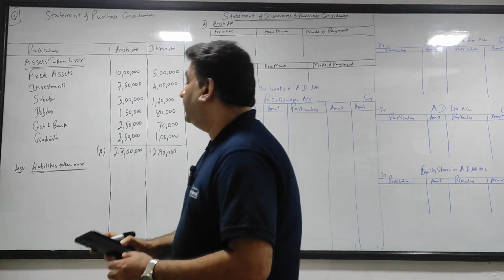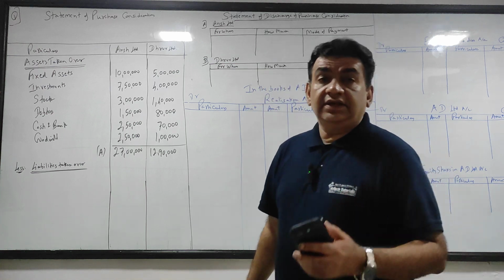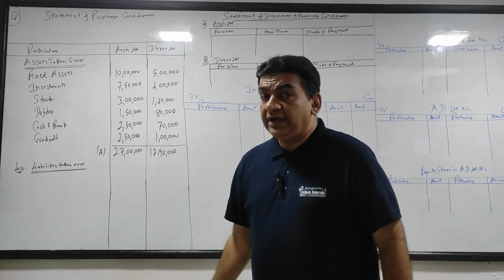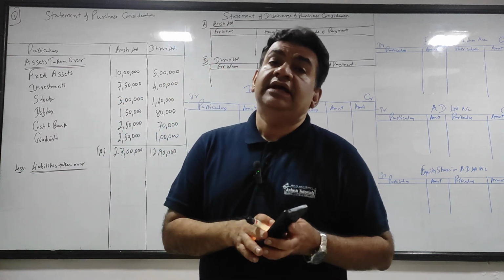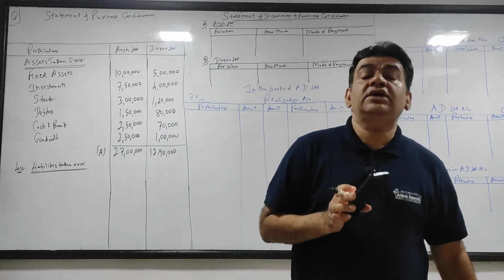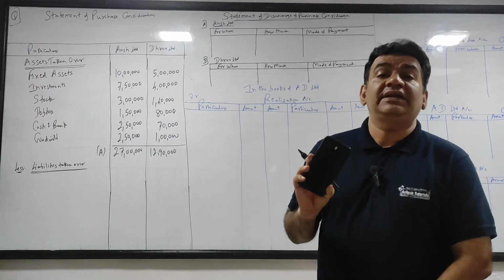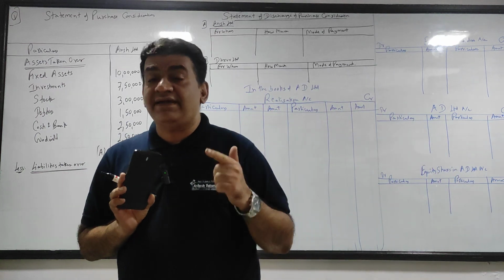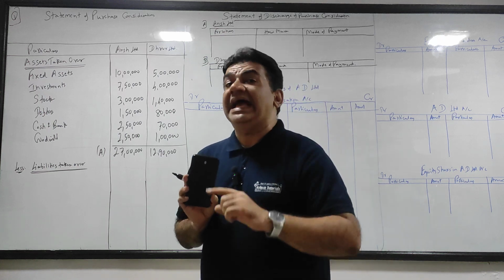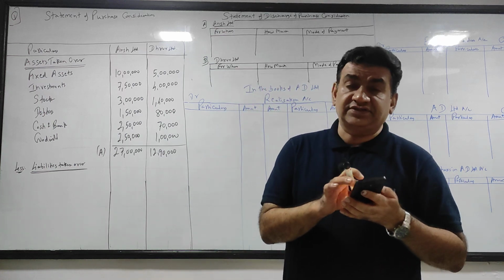Now what I told you in the previous class, when they say liabilities, liabilities have to be only external liabilities, that is other than share capital and reserves.